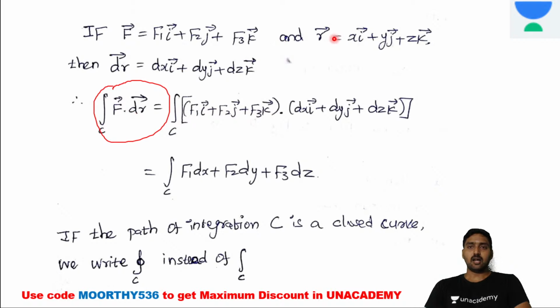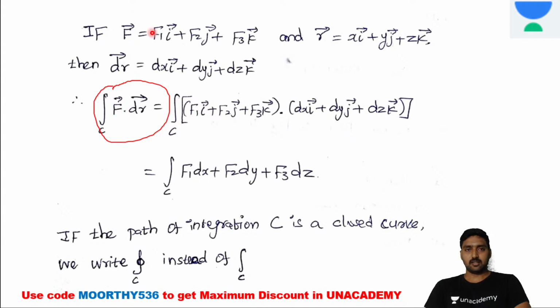So r vector they are giving. What we need to do is differentiate the r vector on both LHS as well as RHS. R vector differentiation is dr, then x differentiation dx, y differentiation dy, z differentiation dz.